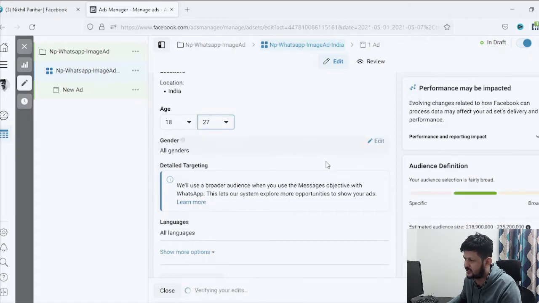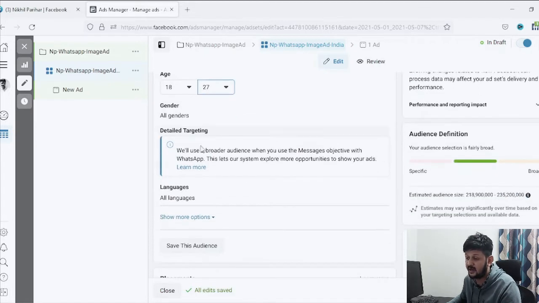So 18 to 27, obviously all gender, don't want to limit the ads that way. Another thing, if you see here, is detailed targeting is off. So Facebook now does not let us select any interest targeting. These are some of the recent updates by Facebook.